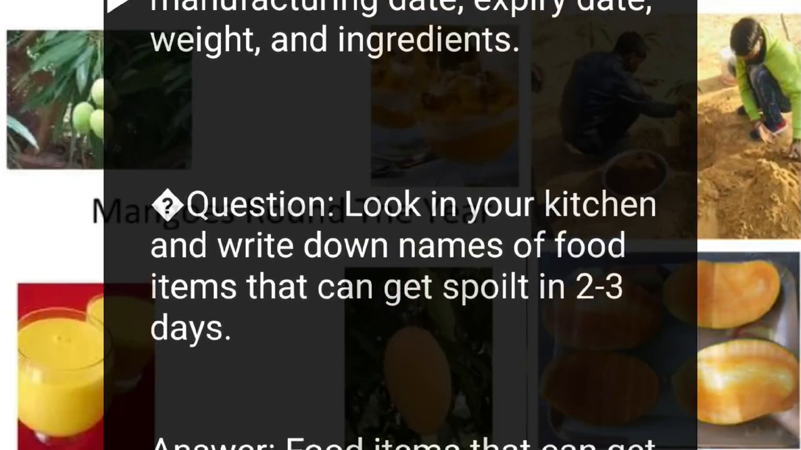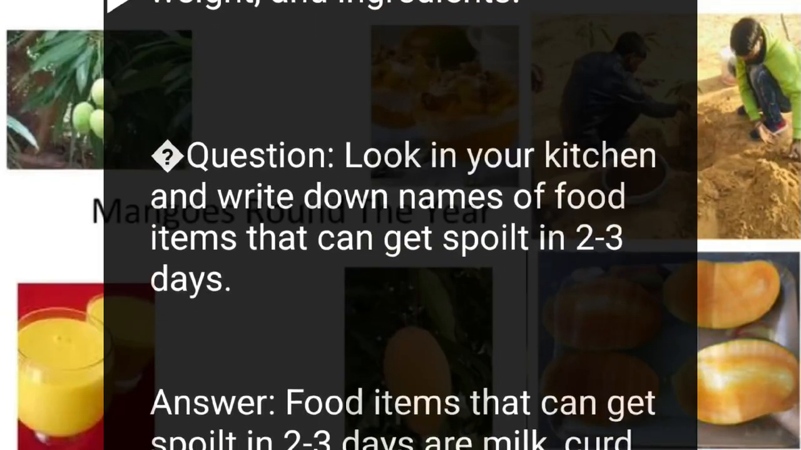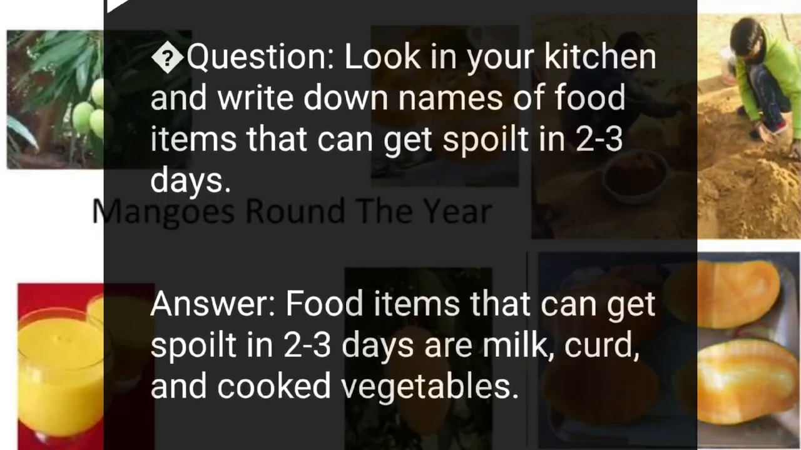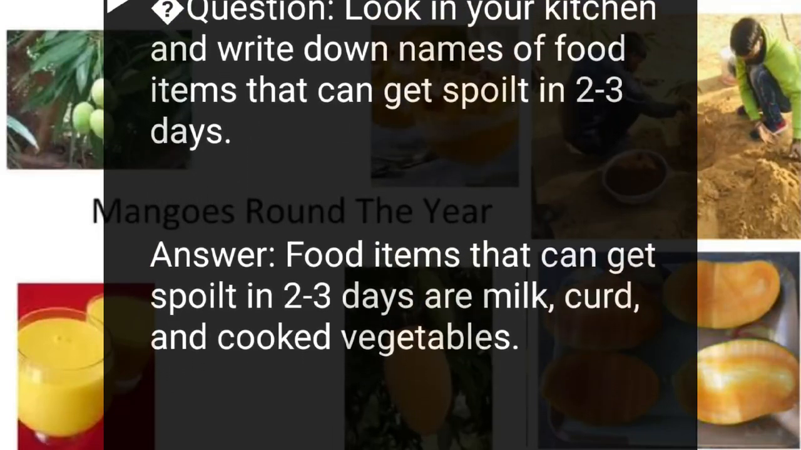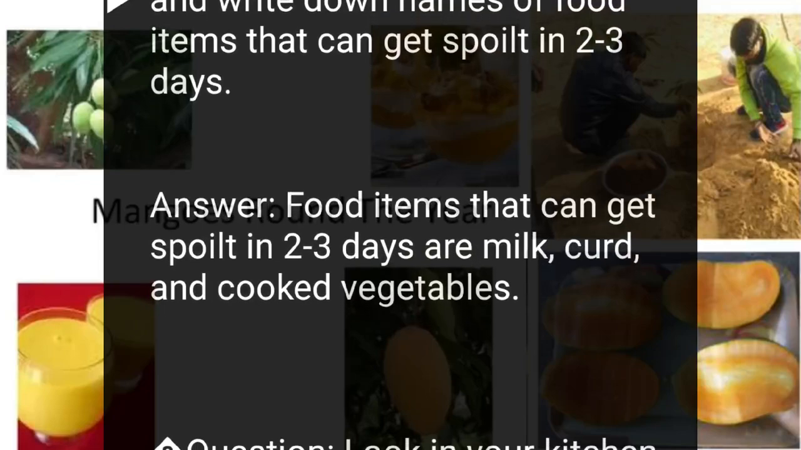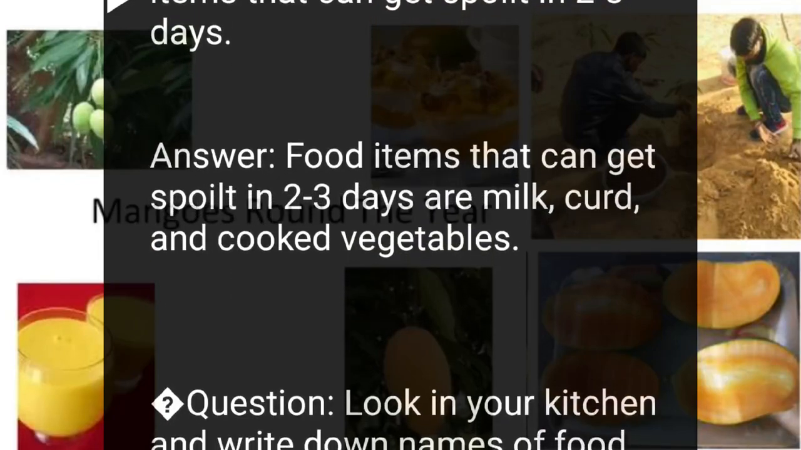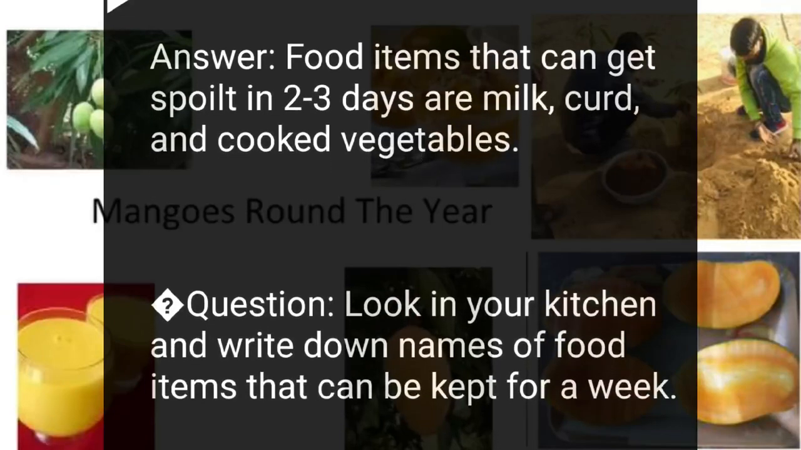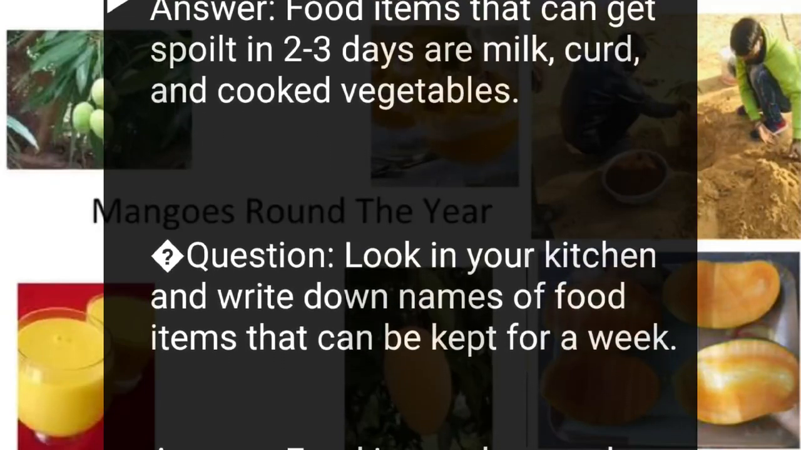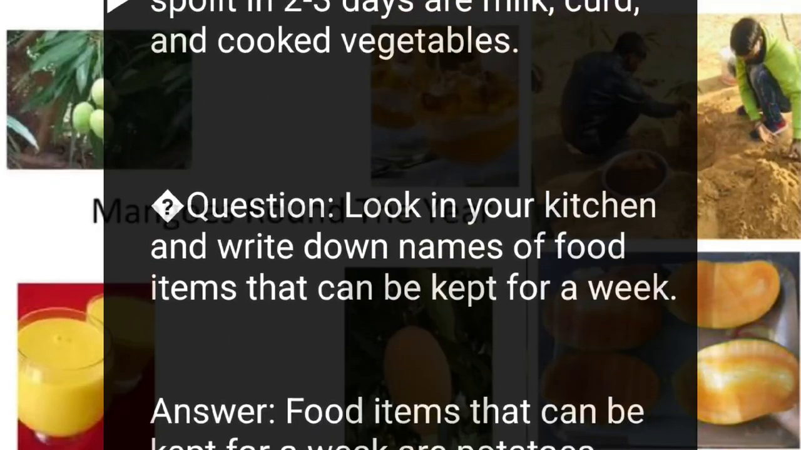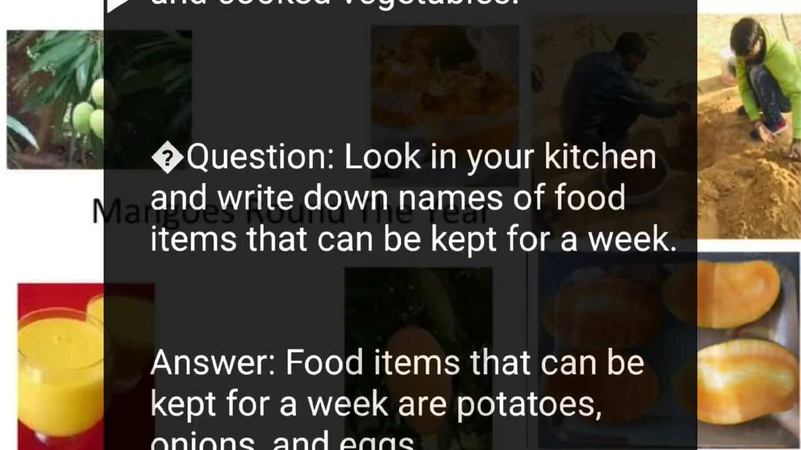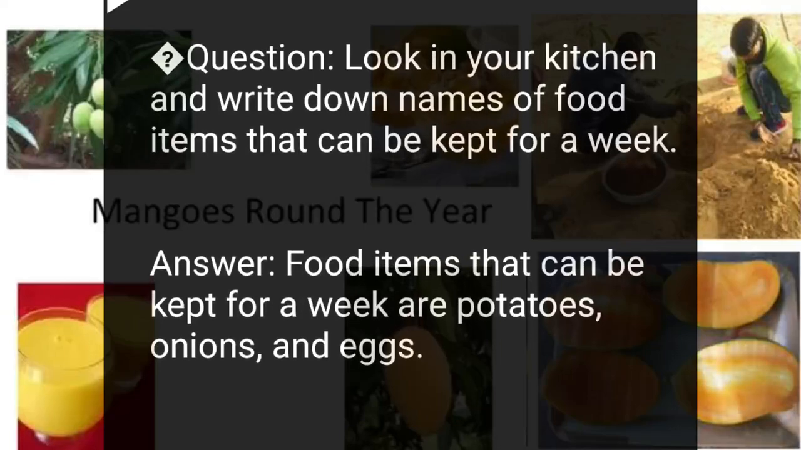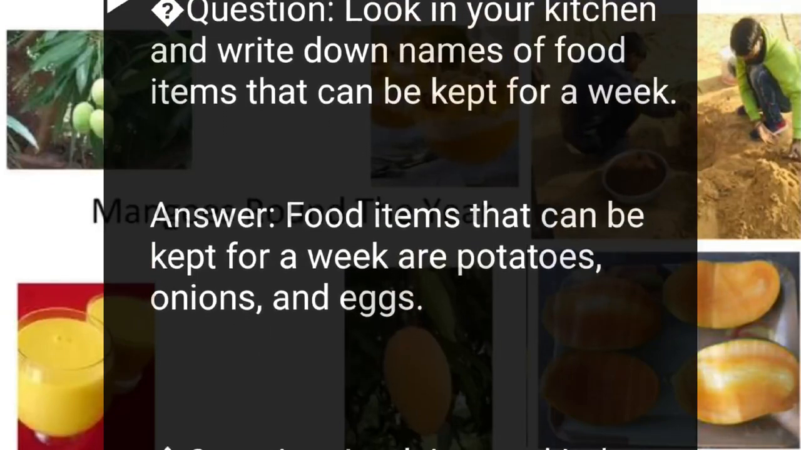Question: look in your kitchen and write down names of food items that can get spoiled in 2 to 3 days. Answer: food items that can get spoiled in 2 to 3 days are milk, curd, and cooked vegetables. Question: look in your kitchen and write down names of food items that can be kept for a week. Answer: food items that can be kept for a week are potatoes, onions, and eggs.